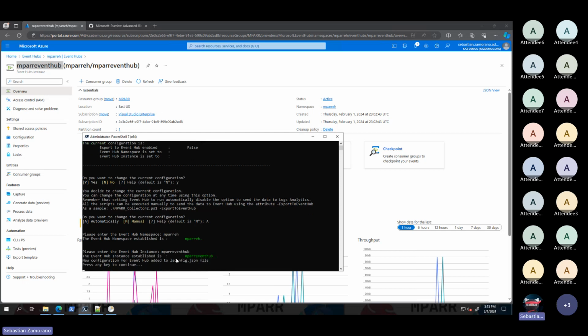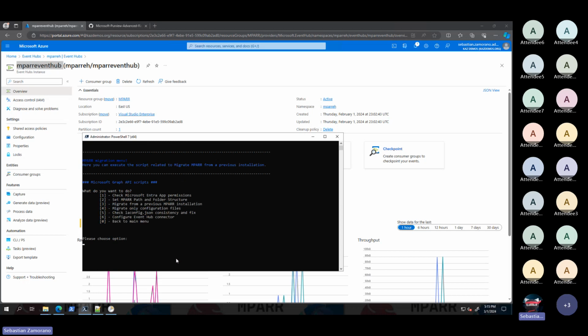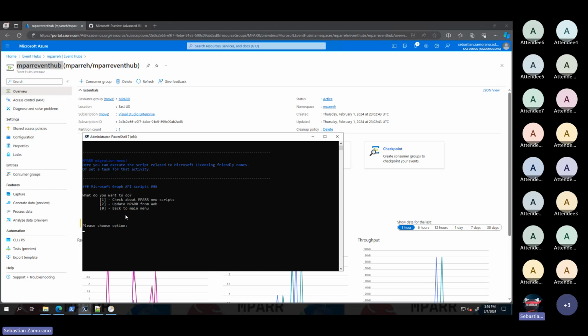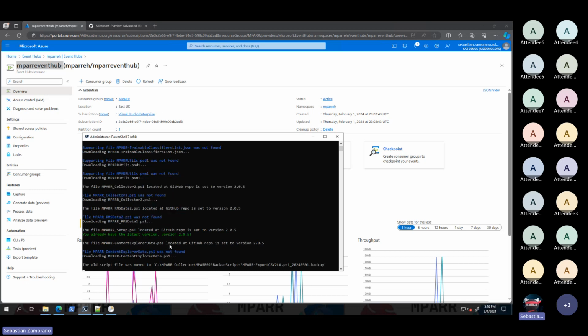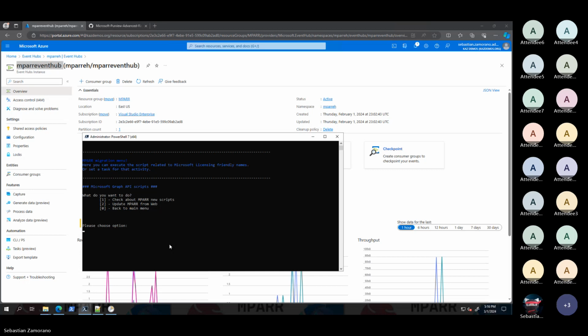But because I migrate all the old files, the old script doesn't have the capabilities to send to even have. In that case, I need to go back to this one. I can replace. I can download the zip with all the new files, or I can come into the same setup menu and update from the web. And in that case, all the new files are downloading and replacing the data. And let's see what's happened.